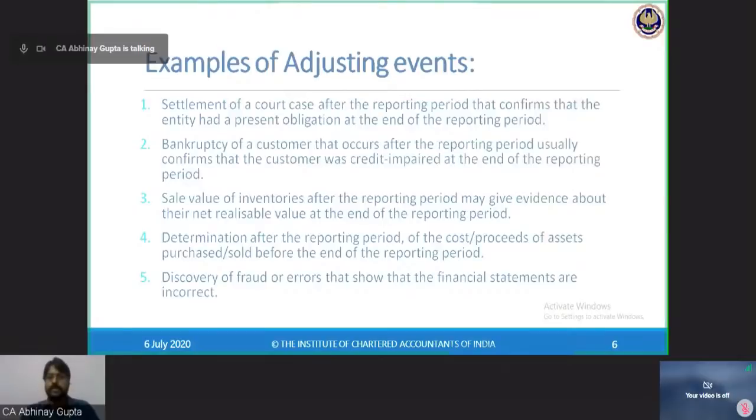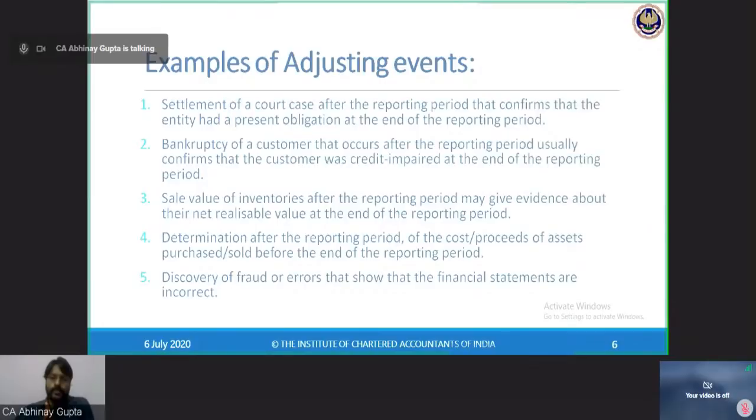Now the next example is bankruptcy of a customer that occurs after the reporting period, which usually confirms that the customer was credit impaired at the end of the reporting period. So this is the same example which we have just discussed previously, that there was a customer who was not sound in his economic affairs, and his creditworthiness was continuously downgrading, his ratings were downgraded by the rating agencies, or these kinds of evidences were available to me, and I was very well aware that this customer has difficulty paying my amount of rupees 1 lakh.